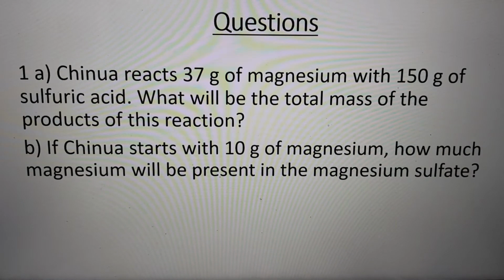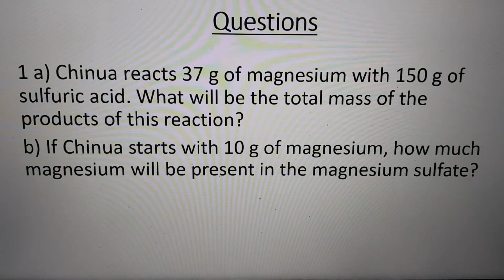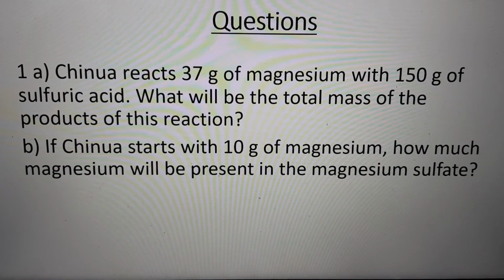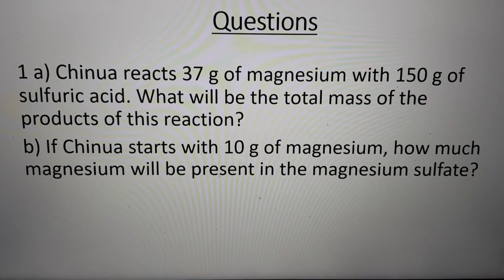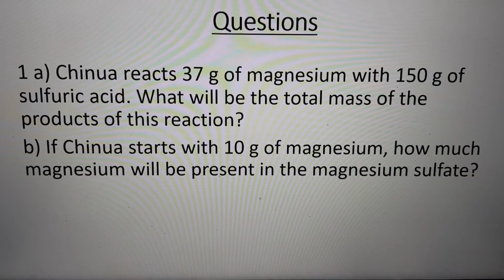So in the second question, 10 grams of magnesium is there for the reaction at the start of the reaction. So how much magnesium will be present in the magnesium sulfate at the end of the reaction? Of course, the same mass or the same amount will be there.